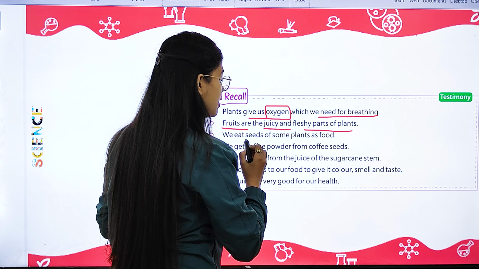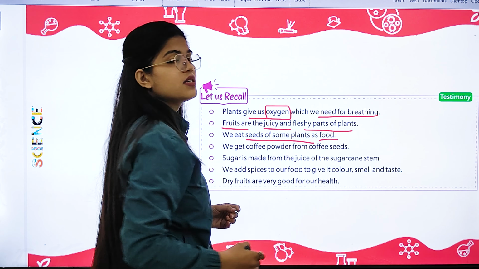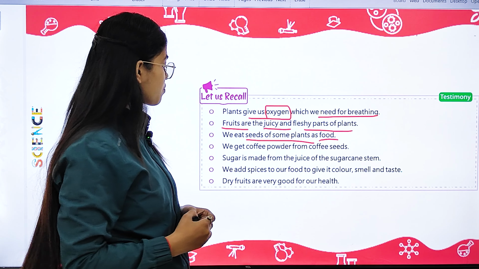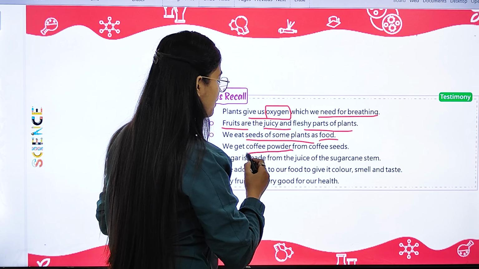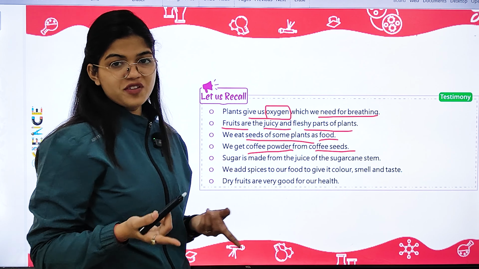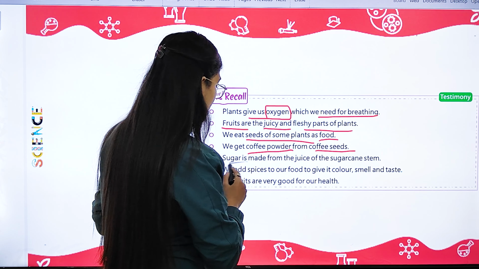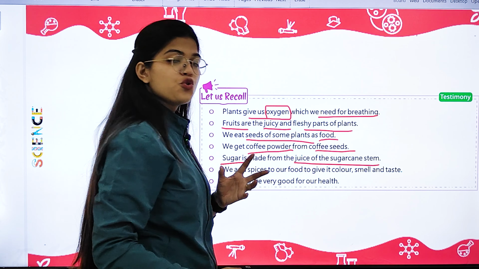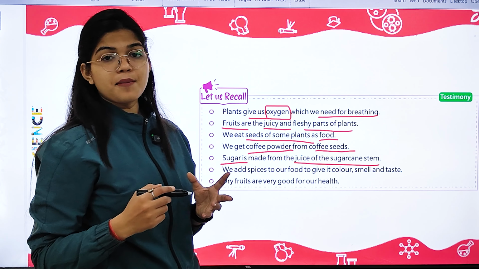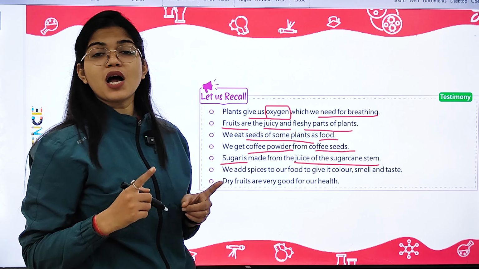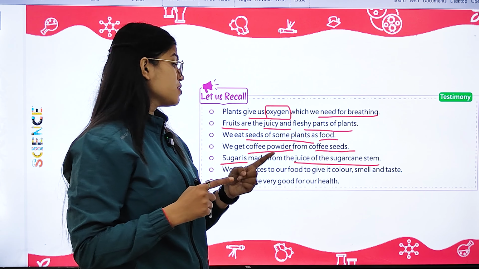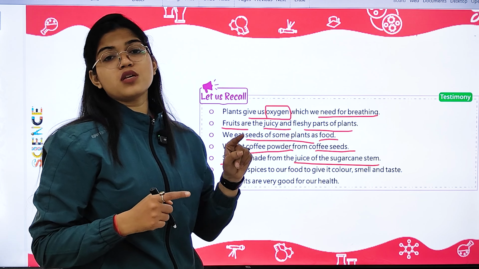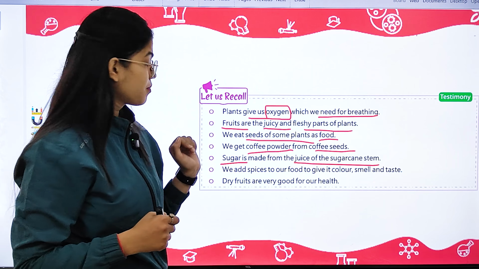Secondly, we eat seeds of some plants as food also. Then coffee powder, we get coffee powder from the coffee seeds. Then sugar, it is made from the juice of the sugar cane stem. As I told you, sugar cane is a plant. Its stem juice is used to make sugar.